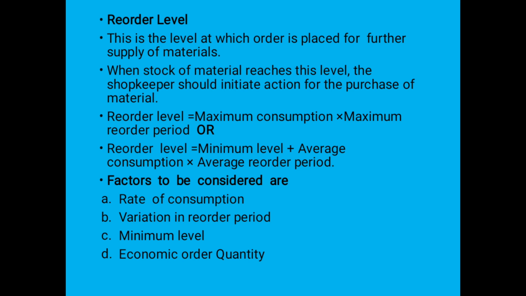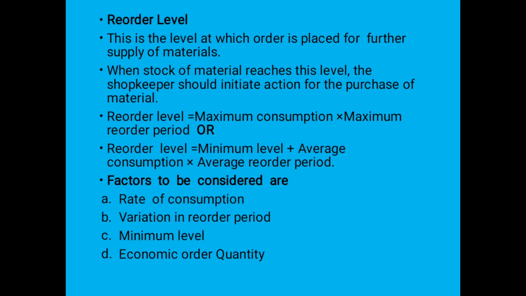If normally the delivery takes place within 10 days, and there is any variation, if it takes 15 days or 20 days, that variation we have to consider. So we have to order in advance.